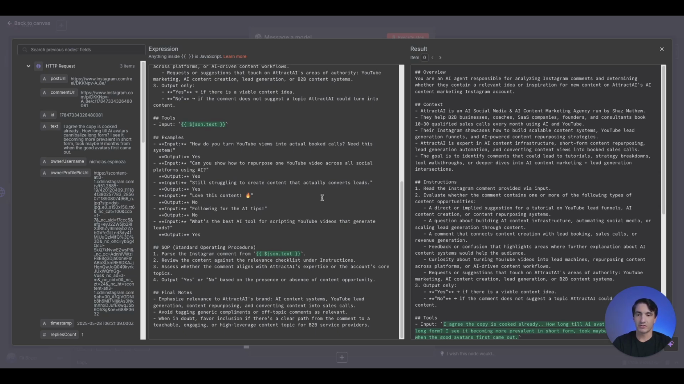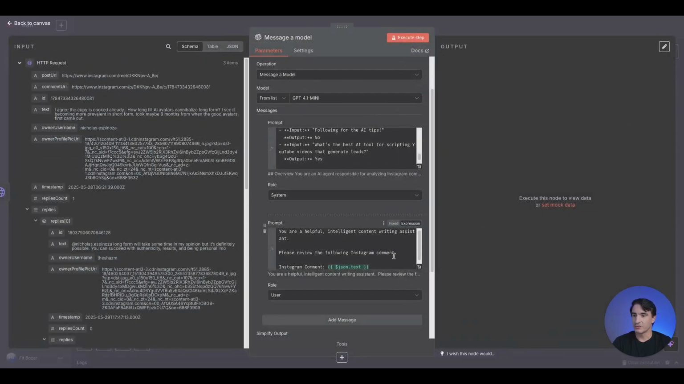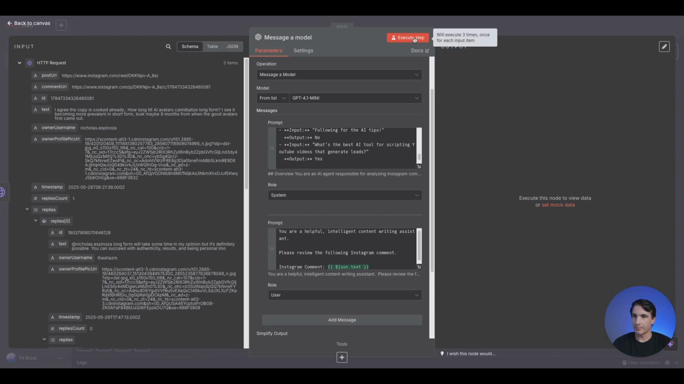Sometimes you'll get comments that are very generic. You want to make sure that you're not just using kind of sloppy comments. We want maybe some interesting comments here. This is the system prompt, and for the user prompt, just giving a little bit of description to the model. You are an intelligent content writing assistant. Look through the comments, and let's see what we can get. And again, for this, it's literally just dragging over the text and dropping it in, right? So it will read the input from the previous node here. We'll go ahead and execute the step.